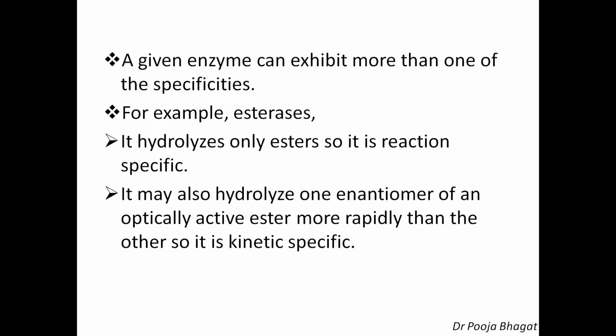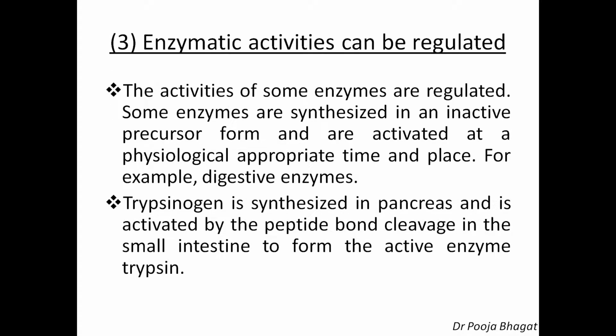Now one more thing which is very important is that a given enzyme can exhibit more than one type of specificity. For example, esterase. Esterase we have seen is reaction specific because it hydrolyzes only esters, but it may also hydrolyze one enantiomer of an optically active ester more rapidly than the other, so it is kinetic specific. Therefore an enzyme can have more than one specificity. So this is the second property of enzymes, that enzymes are specific in nature.